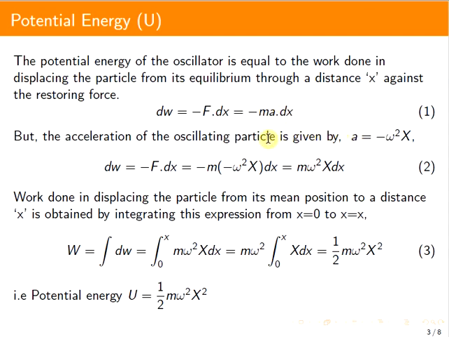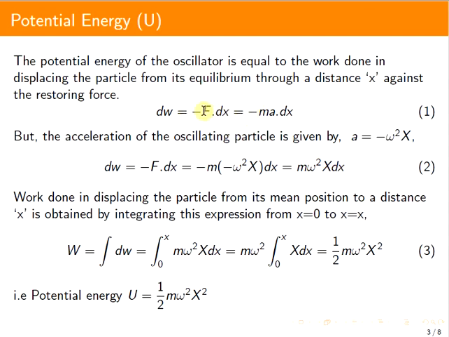But we have the expression for the acceleration of a particle executing simple harmonic motion, a = -ω²x, where ω is the angular frequency of oscillations and x is the displacement. Substituting this value, dW = -m(-ω²x)dx, which is equal to mω²x dx.